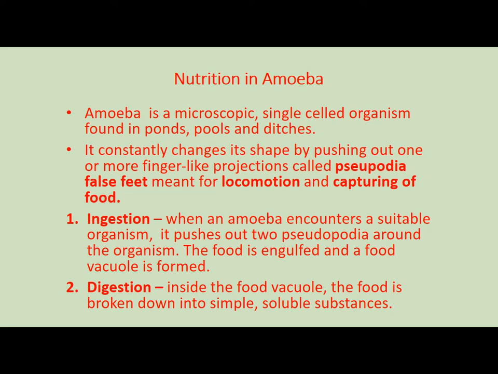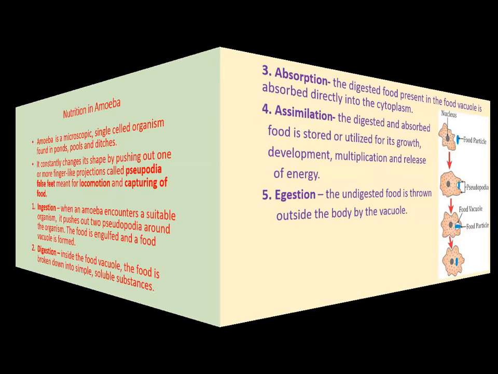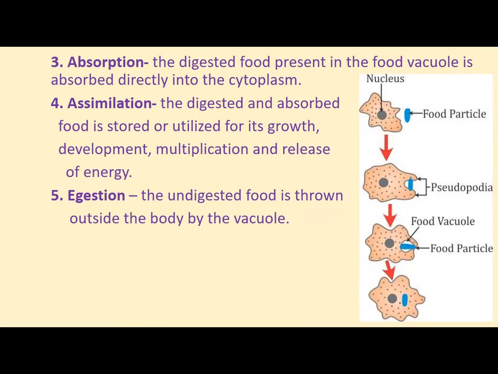Ingestion. Now how does amoeba ingest the food? As I told you, with the help of pseudopodia it will ingest the food. That means the food is engulfed and a food vacuole is formed. We'll see in the diagram in the next slide. So after ingestion, digestion will take place. The food is captured in the food vacuole that is formed, and it will be broken down into simple soluble substances. You can see in the diagram.